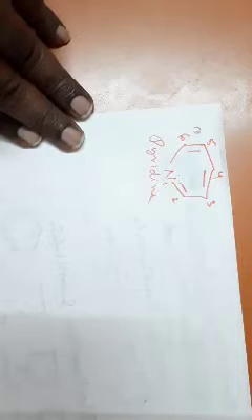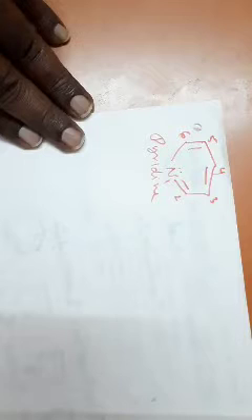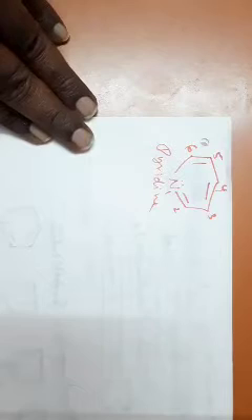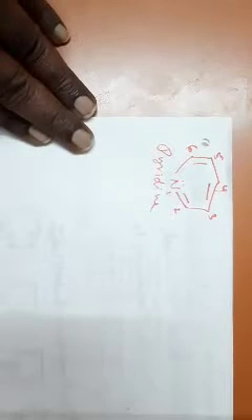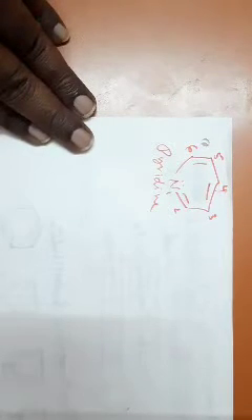Now, if you consider the orientation and reactivity of pyridine, pyridine is a 6-membered heterocyclic compound having a nitrogen with a lone pair of electrons. We have 3 pi bonds, carbon-carbon pi bonds and carbon-nitrogen pi bonds also. They are conjugated, so they can be delocalized. So pyridine also obeys Huckel's rule of aromaticity.